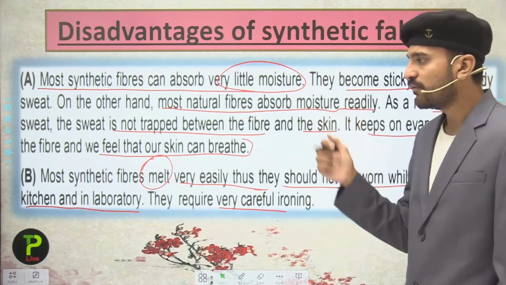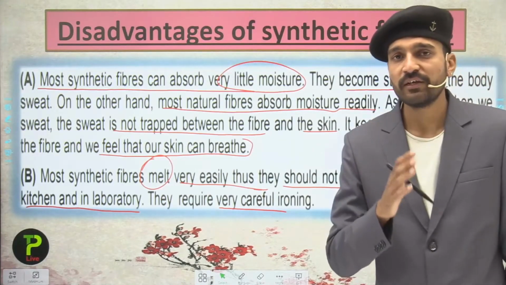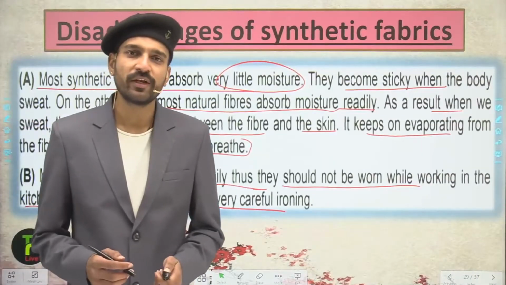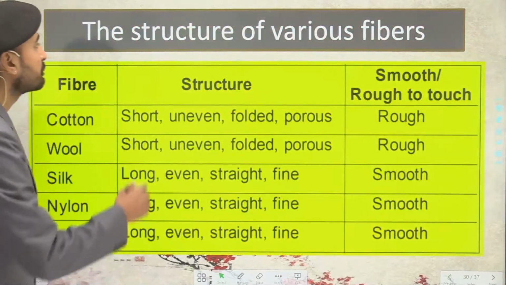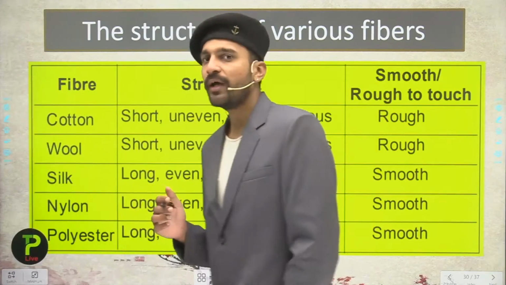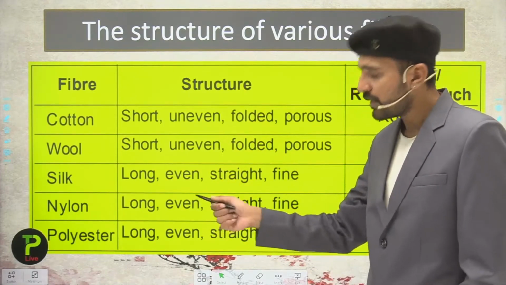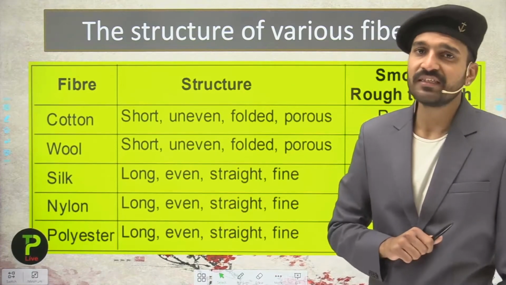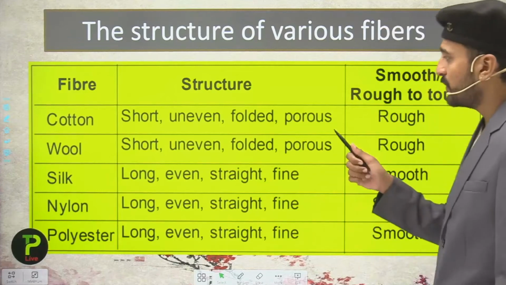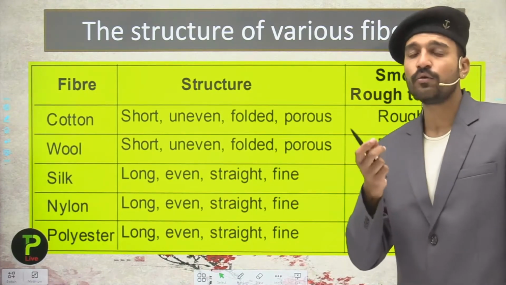So these are some of the disadvantages of the synthetic fibers. Now students, moving into the next slide and see over here the structure of various fibers. Here some of the fibers are given to you, and here their structure is given. Students, from this part questions are asked in the NSO examinations. Remember this part also, that is how they are either smooth or rough to touch, how do they